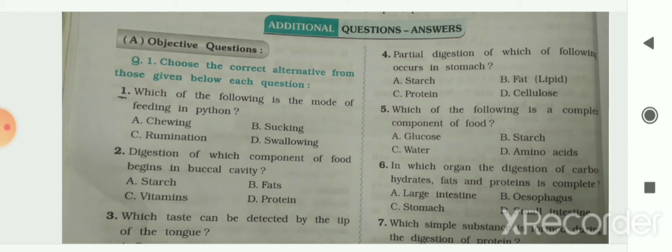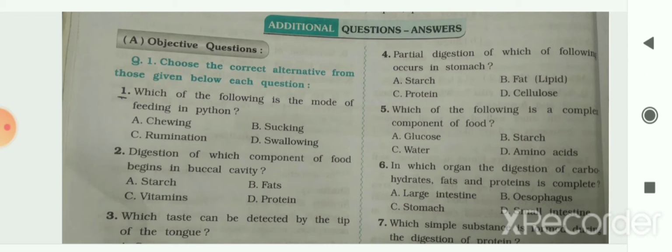Then we had seen the various modes of feeding are scraping, chewing, siphoning, capturing, sucking and swallowing. Then we had seen the human digestive system. It consists of the alimentary canal and secretory glands, and it consists of buccal cavity, esophagus, stomach, small intestine, large intestine, ending in rectum and anus.